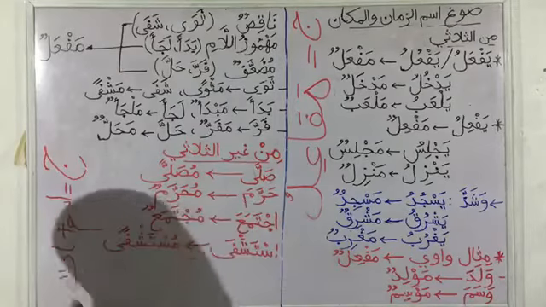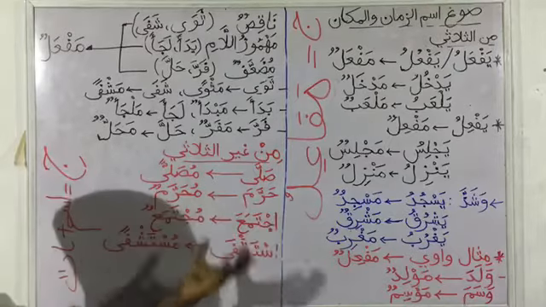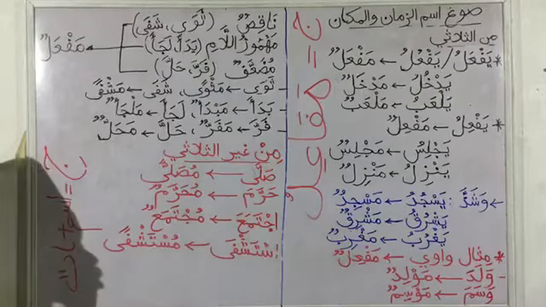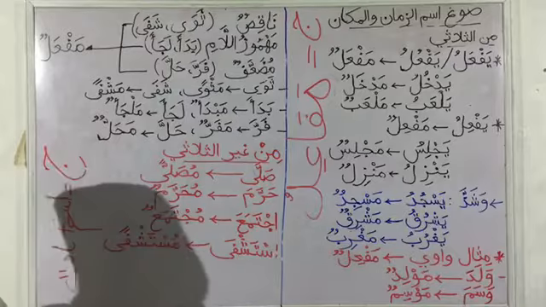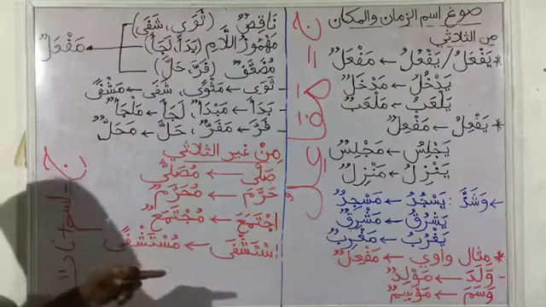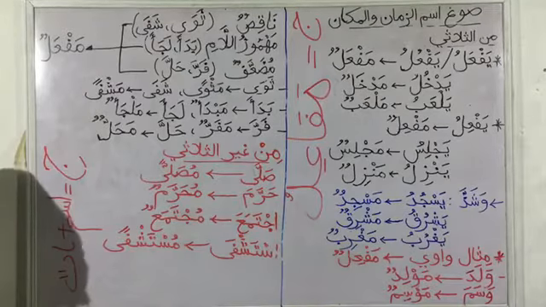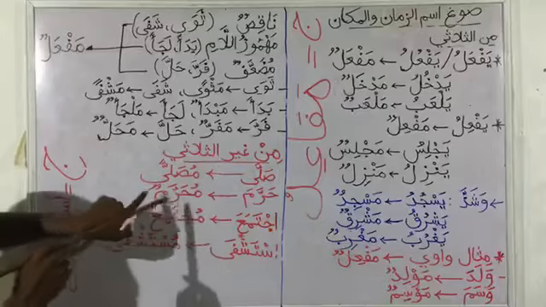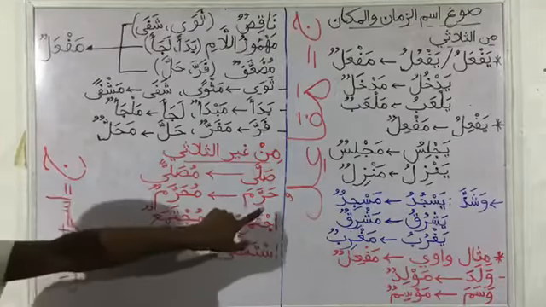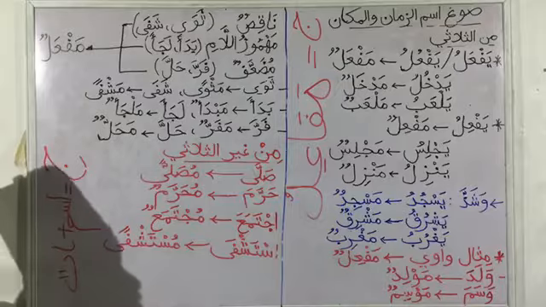Now we have Harrama. He made sacred. That is the meaning of Harrama. You can also say Harrama means it's prohibited. So when we go to the mudaari, you have Yuharrimu. Then replacing the Ya with Mim, you have Muharrimun. Then replacing its Kasra with Fatha, we have Muharramun. So he made sacred. Muharramun is the time something was made sacred.